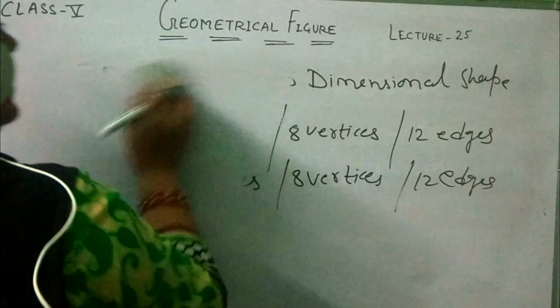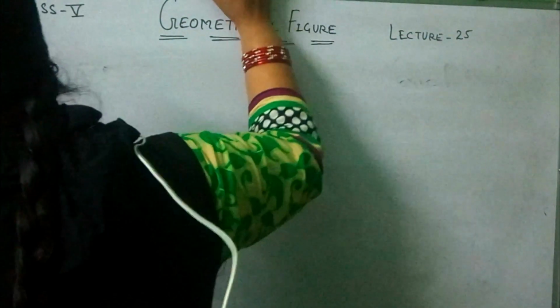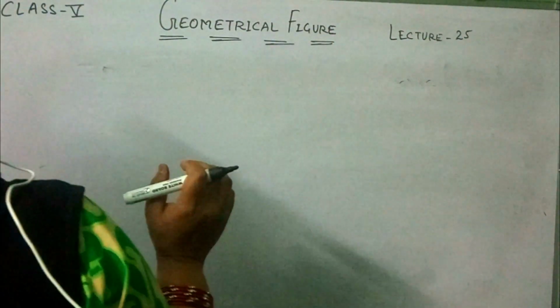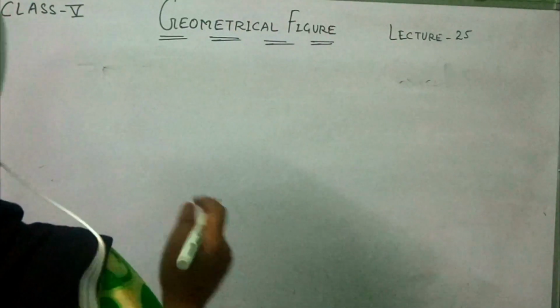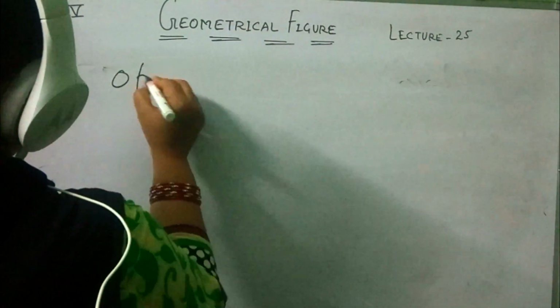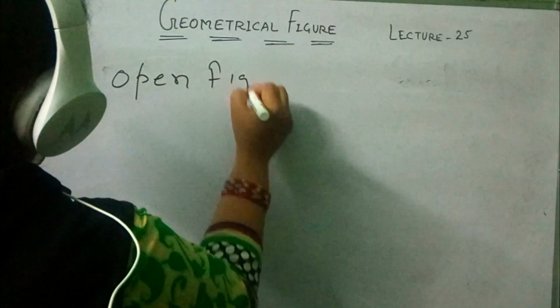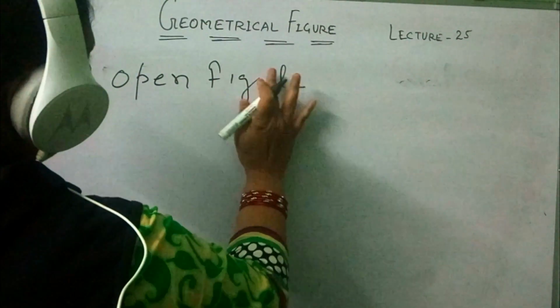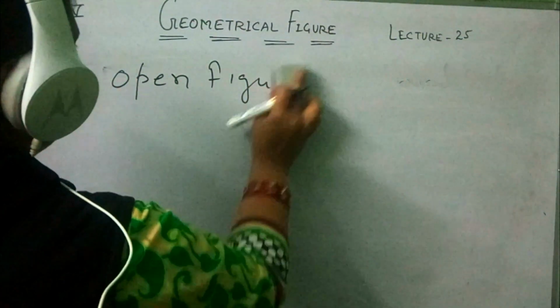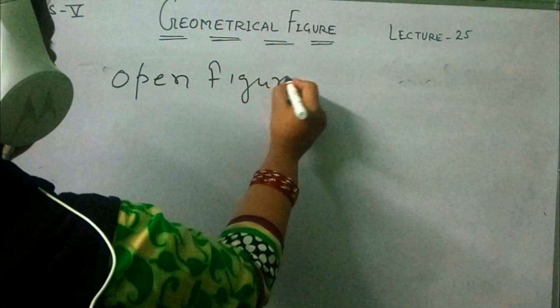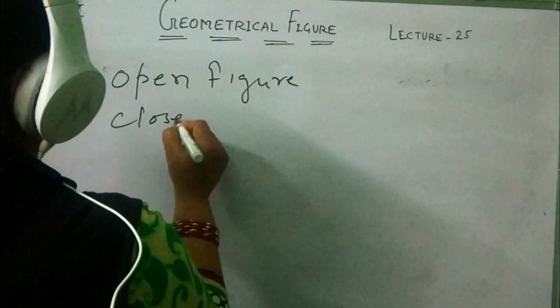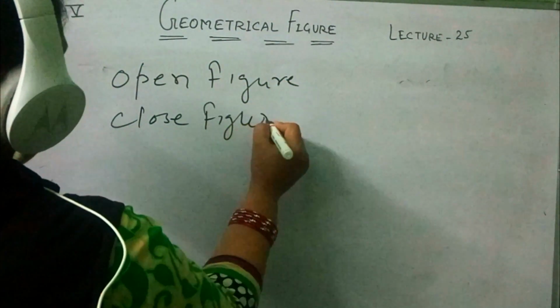Now shapes are also known as open figures or closed figures.